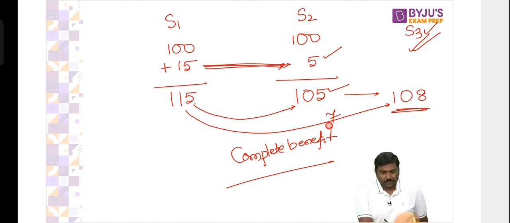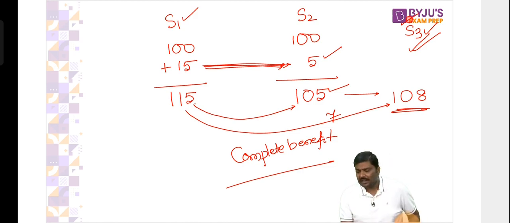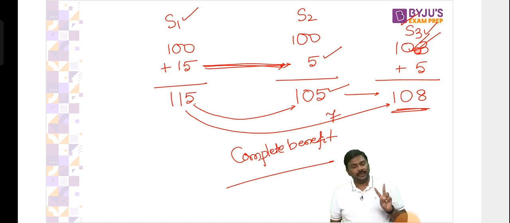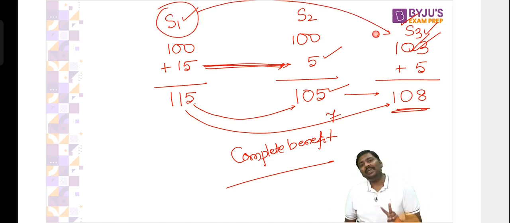But what is happening here? If you shift from S1 to S3, why am I doing it? Simple. Tax is 5 rupee. What will be my selling price now? My selling price will be 103. Now answer my question. If I move from S1 to S3, am I making more profit?